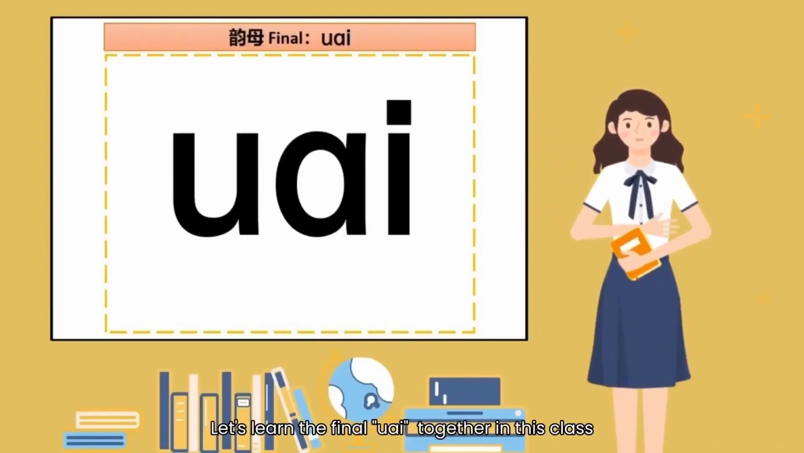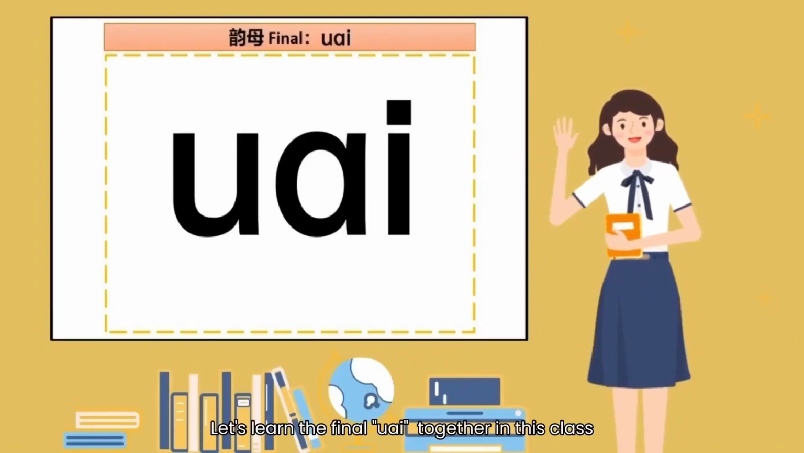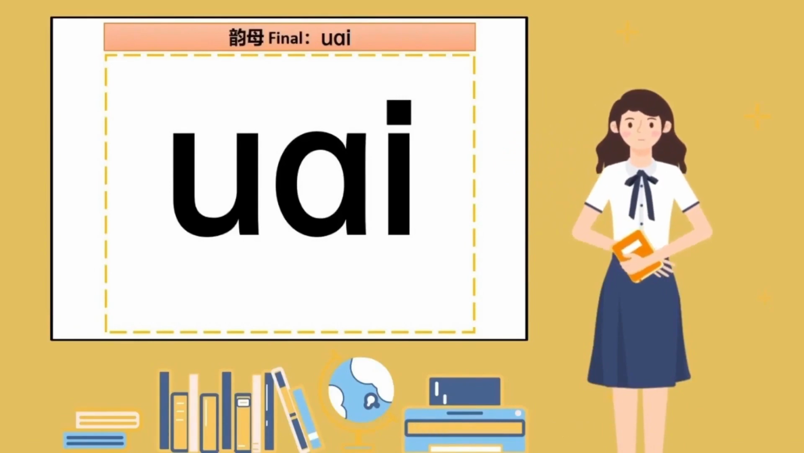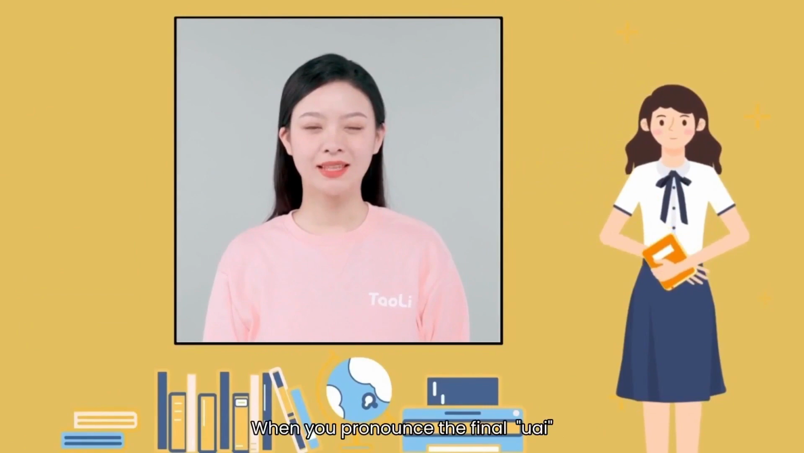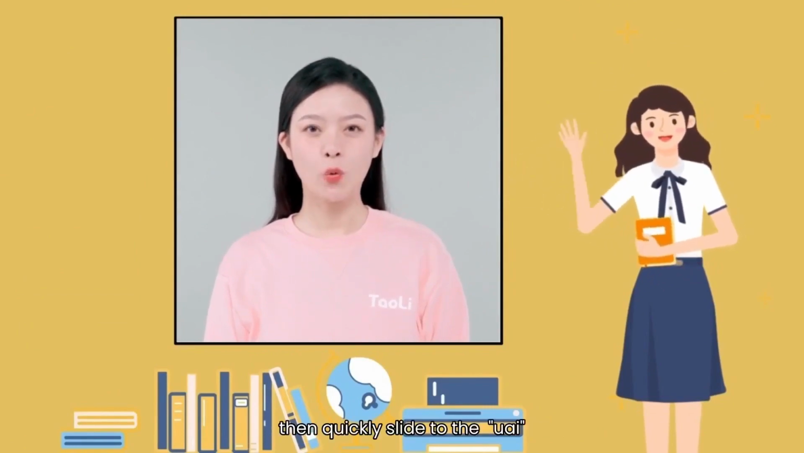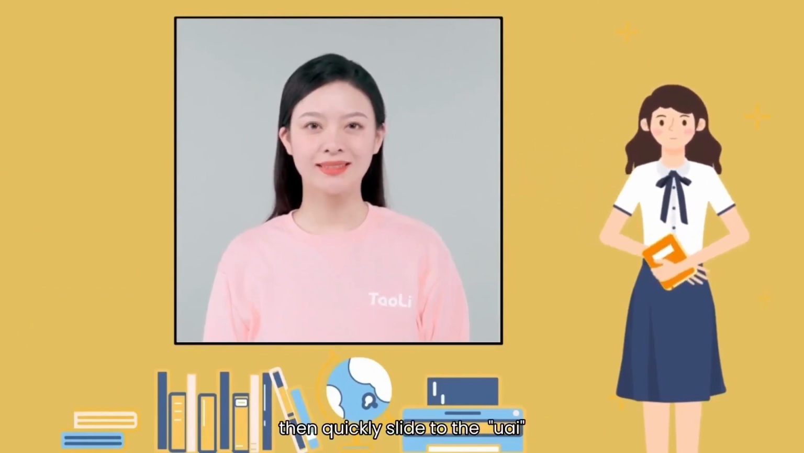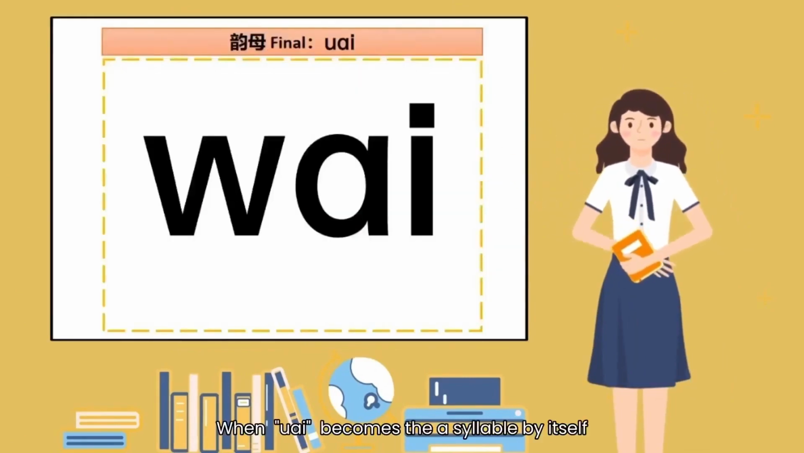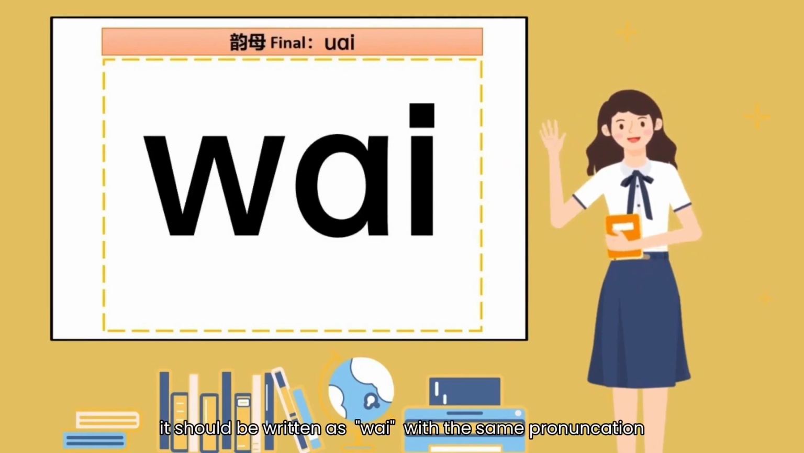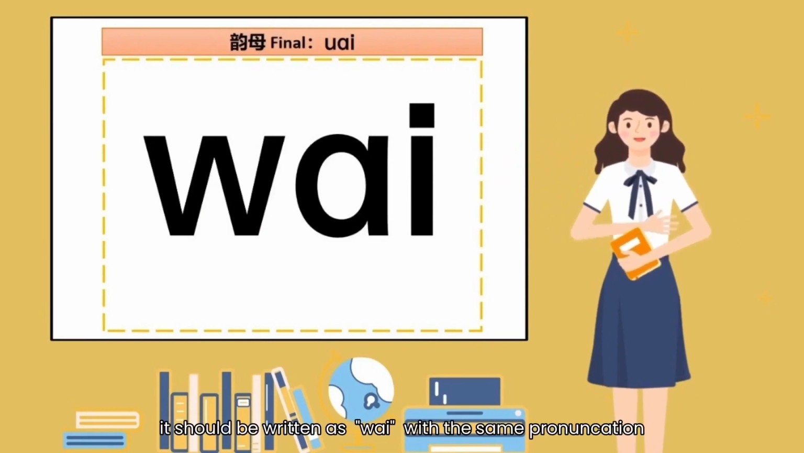Hi there! Let's learn the final Y together in this class. When you pronounce the final Y, make the U sound, then quickly slip to the I. Y. When Y becomes a syllable by itself, it should be written as Y with the same pronunciation.